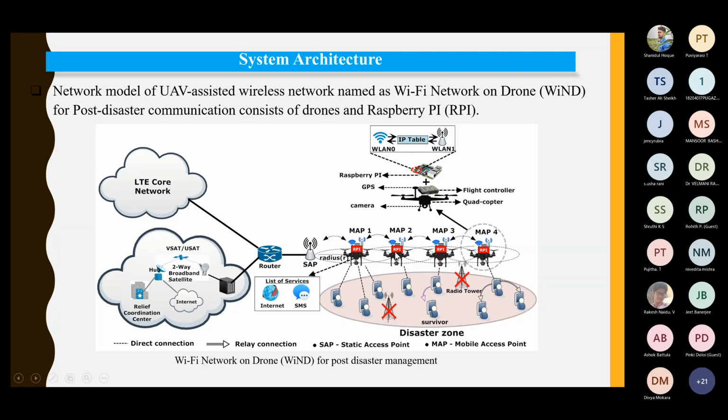And we have used Raspberry Pi as the processing unit. So what we have done is we have implemented this entire protocol stack on top of Raspberry Pi in order to exercise this entire task, right? So their task is twofold. One is to communicate with each other, as well as they have to provide network access to the users. So there will be data from the users that will be relayed to the router, as well as there will be intercommunication between the UAVs. So there are intricacies involved in this particular issue, and that's what the challenge was, right?